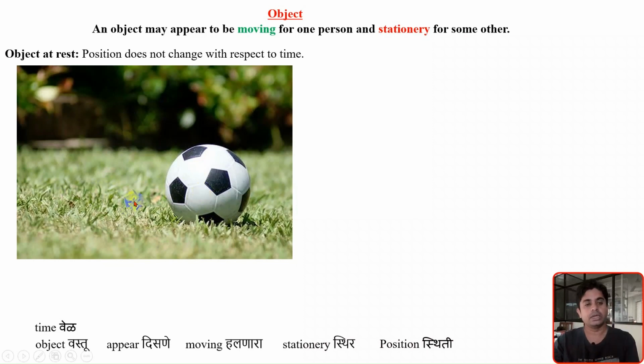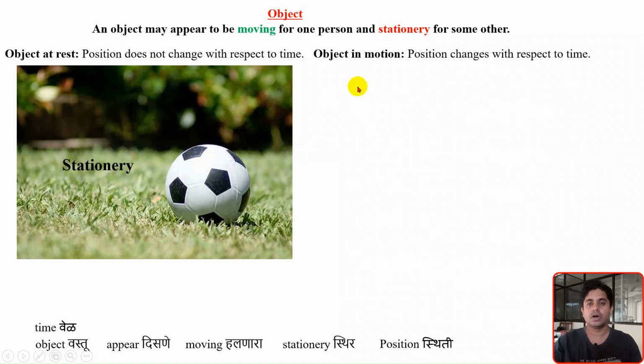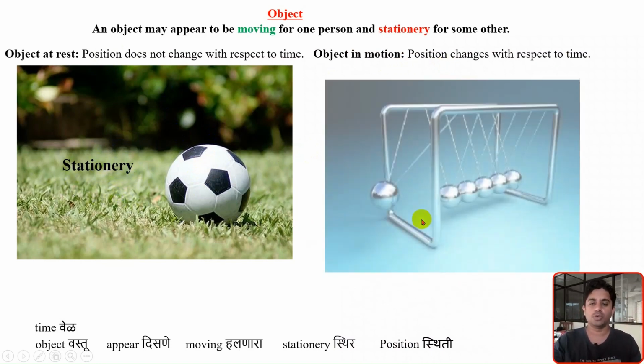So whenever such a condition happens, when the object's position does not change with respect to time, then we can say that the object is at rest or the object is stationary. So this is one type of object. Second is object in motion. Whenever the position changes with respect to time, then we will say that the object is in motion.